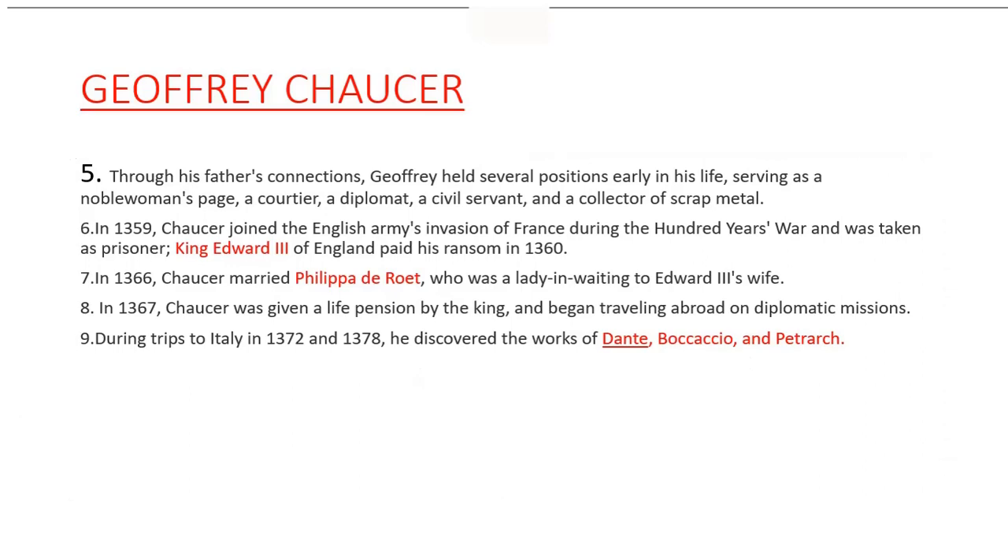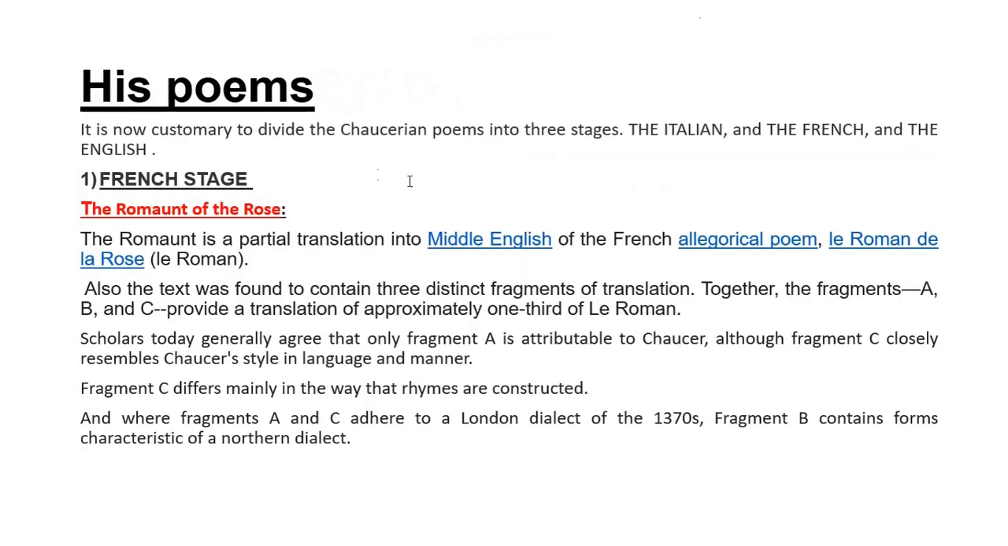Moving further, students, I'll be talking about his works now. So Chaucer's period is divided into three parts: the French part, the Italian part, and the English part. So I'll be talking about all three parts in detail with you.